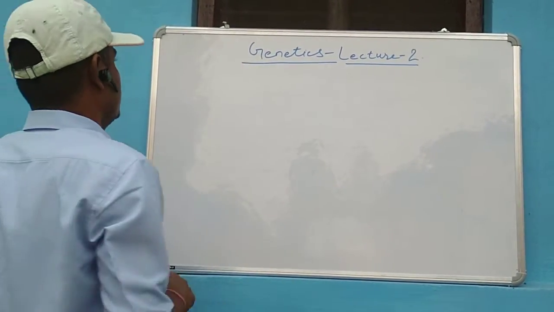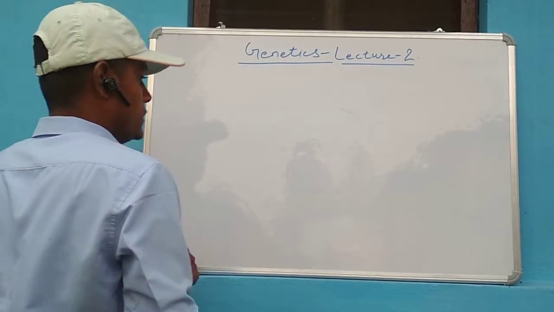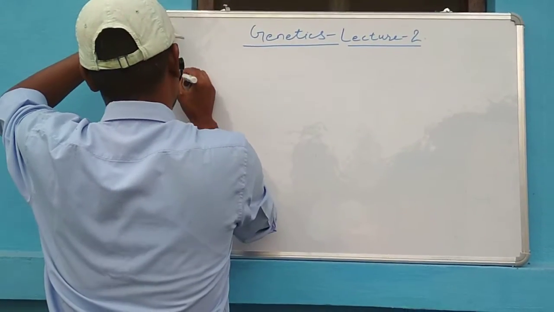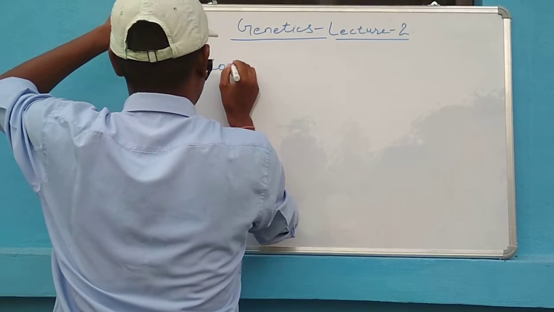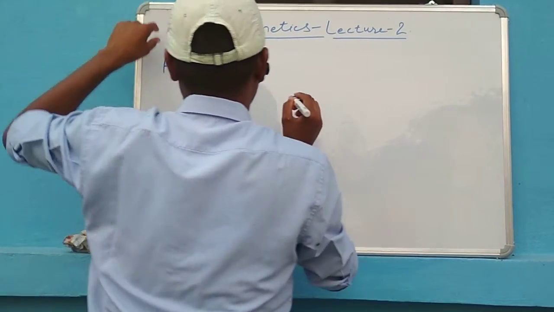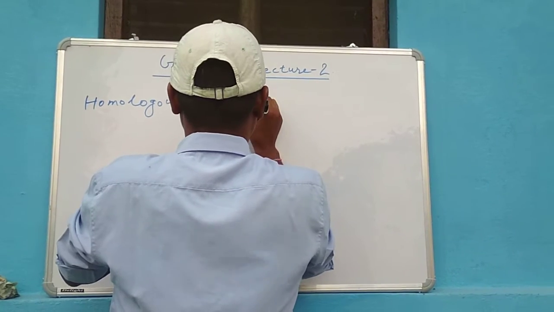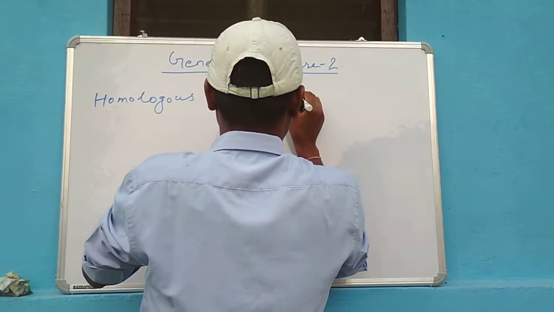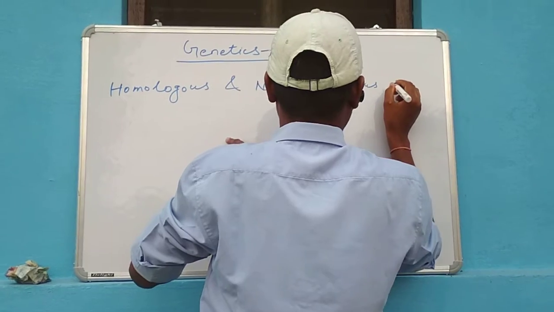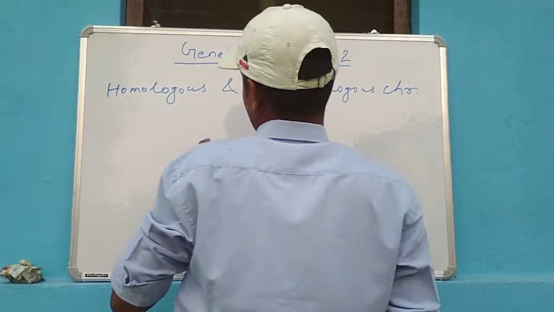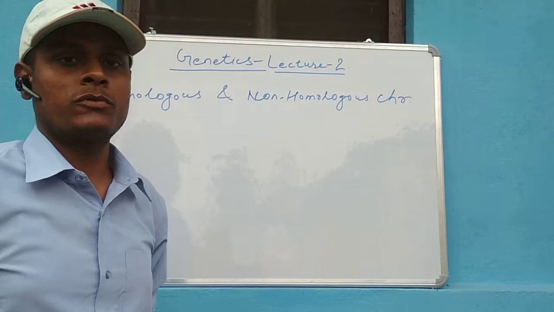The next term is homologous and non-homologous chromosomes.